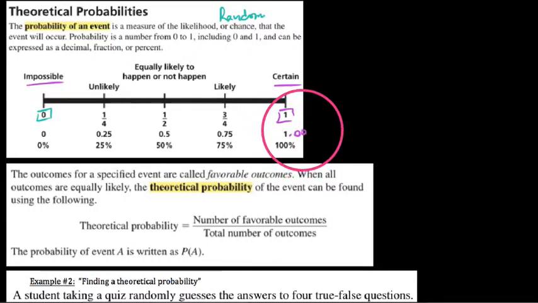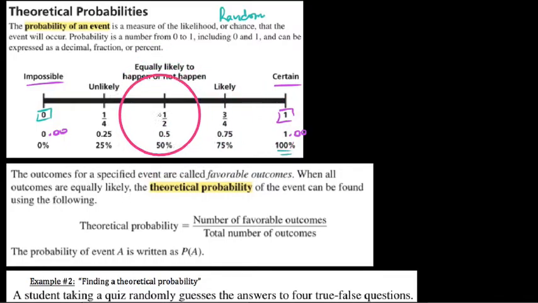Underneath all of these values here, we have a decimal and also a percentage. Really quickly, I want to make a note that when a number is written as a decimal, you move the decimal twice to the right to obtain your percentage, and conversely, with a percentage, you move the decimal twice to the left in order to get your decimal value. Basically, 0 is impossible. That's 0.00, so it's 0% of the time, whereas 100% of the time would be 1 or 1.00.